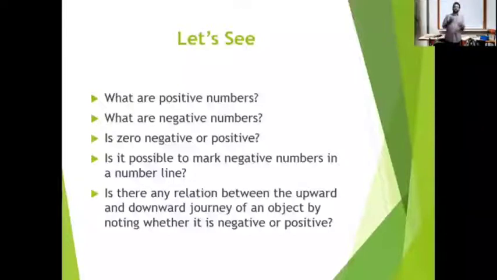Of course, we can mark negative numbers in a number line, right? As we can mark a positive number in a number line, we can mark a negative number in a number line. How can we mark a negative number in a number line? We can mark numbers on the left side of 0, right? We can mark it like that. Clear? Like this. See?